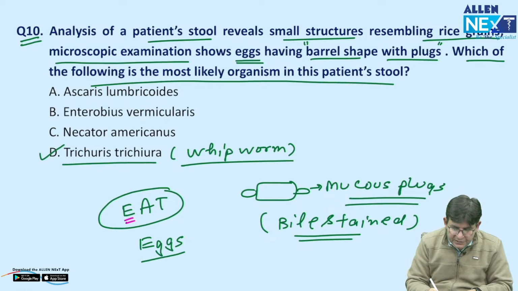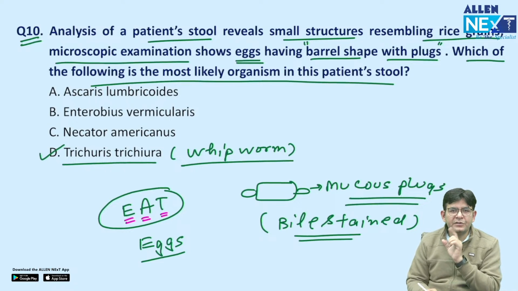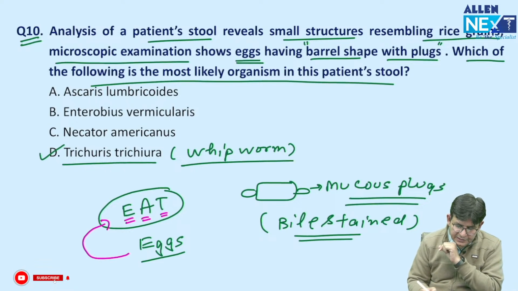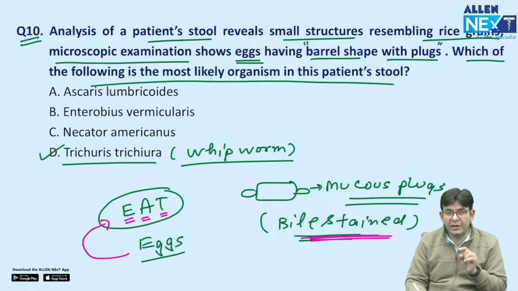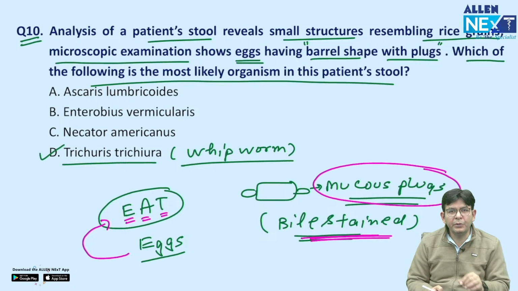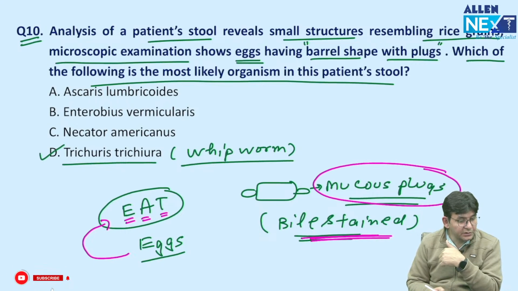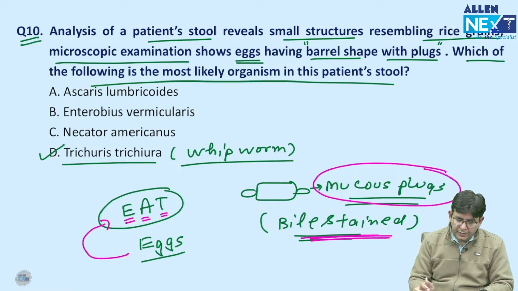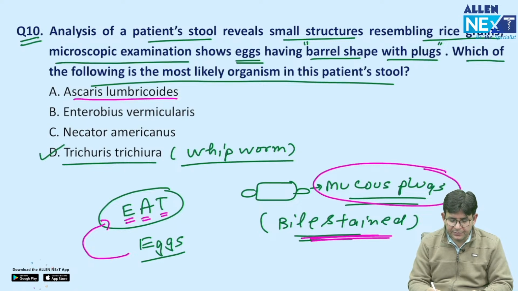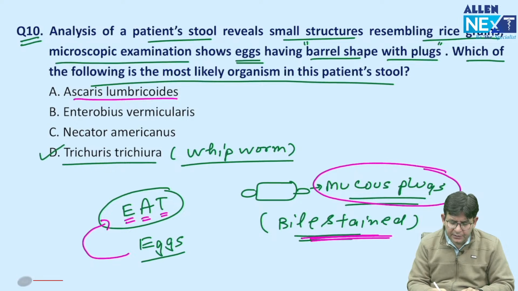And what else comes in the mnemonic of EAT? That is Enterobius vermicularis, Ascaris and Trichuris trichiura. All these infections happen by eating eggs. And this particular one is a bile stained egg which looks barrel shaped or dumbbell shaped with mucus plugs. So the answer to this question is Trichuris trichiura. Later I will be showing you the pictures of the various ones.